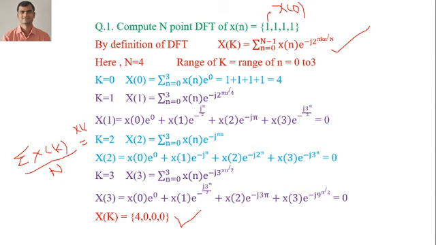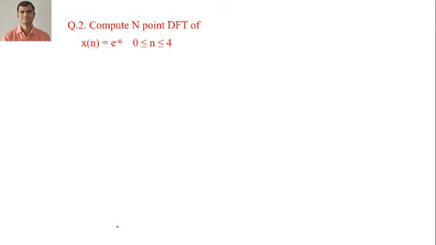If that answer comes, then what you have done is correct. So the summation of X of k, the addition is equal to 4, divided by capital N which is also 4, is equal to 1. So that is the value of x of 0 and it is correct. This is the cross check method. You add all the values of X of k divided by capital N, which is equal to the initial sample, that is x of 0. Now the next question is what?